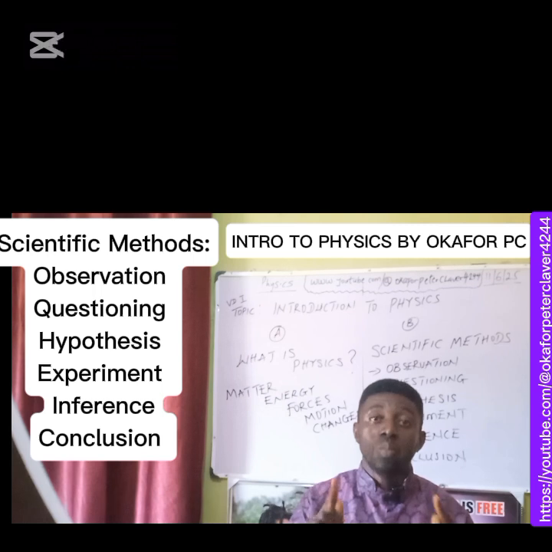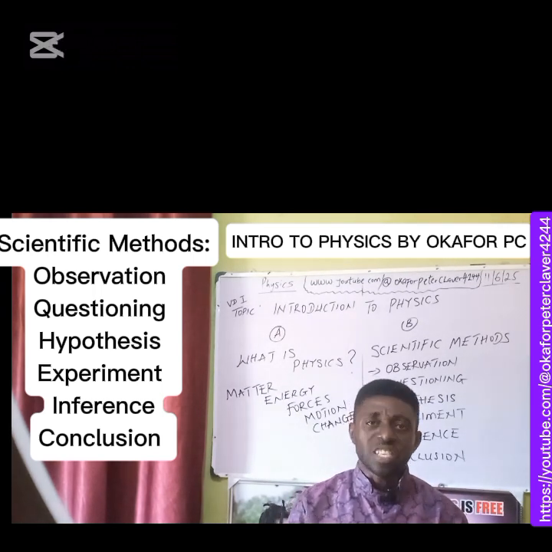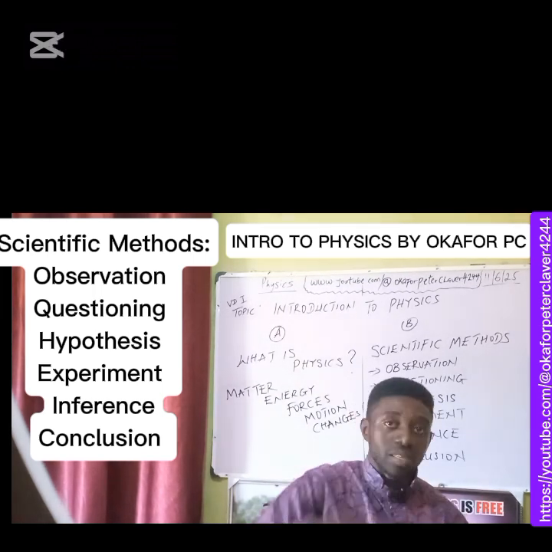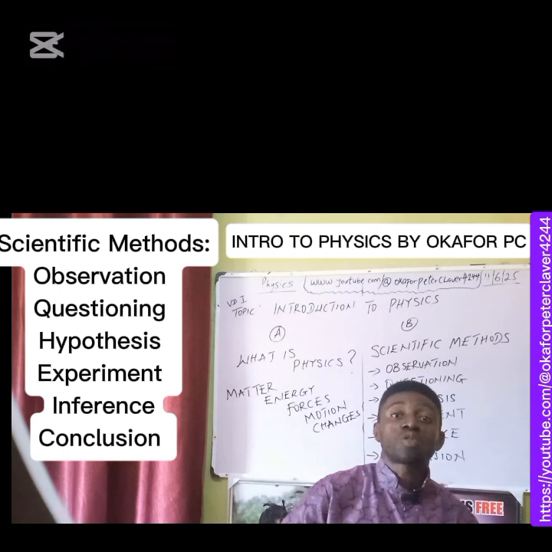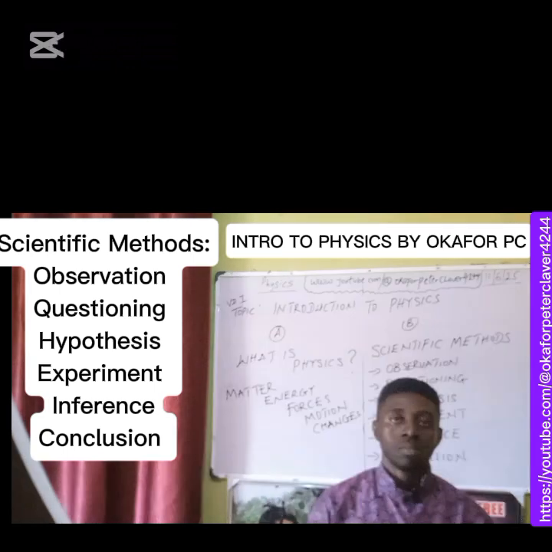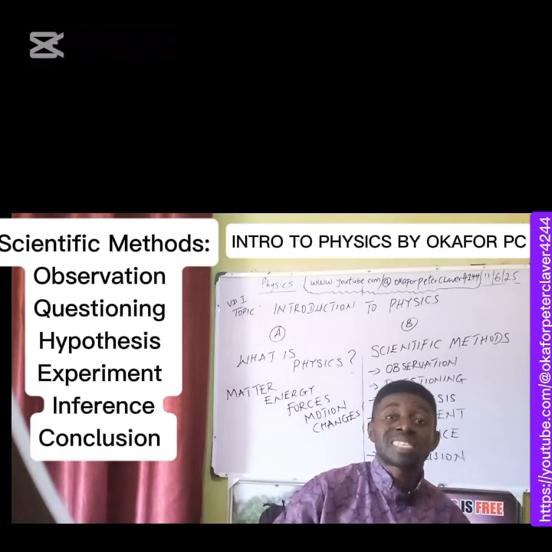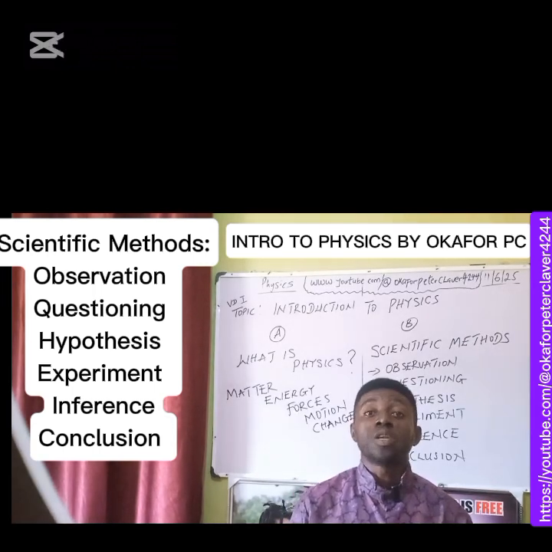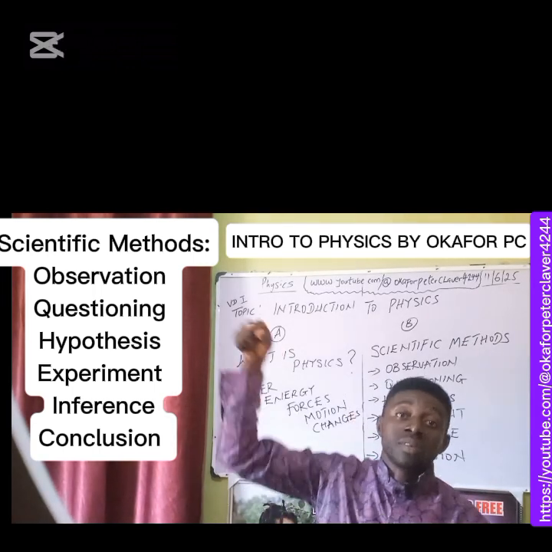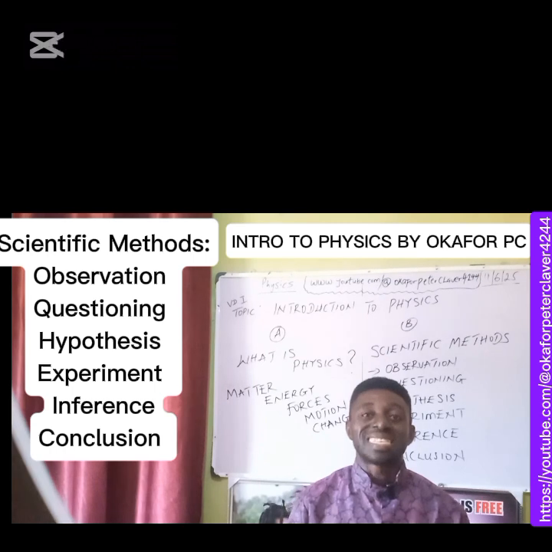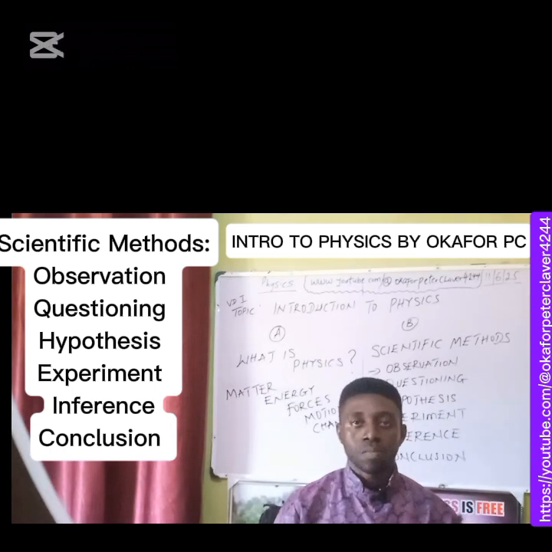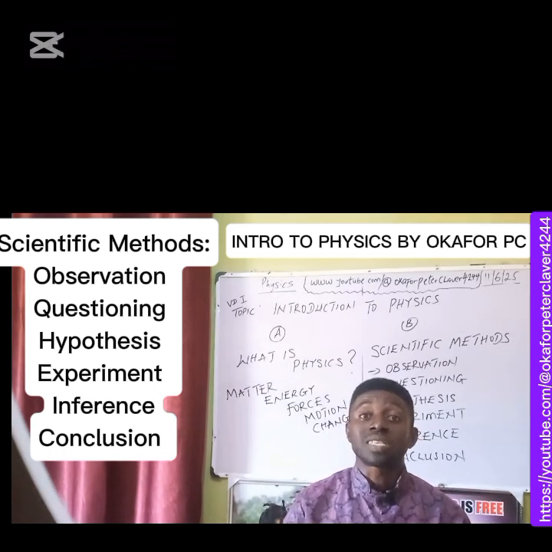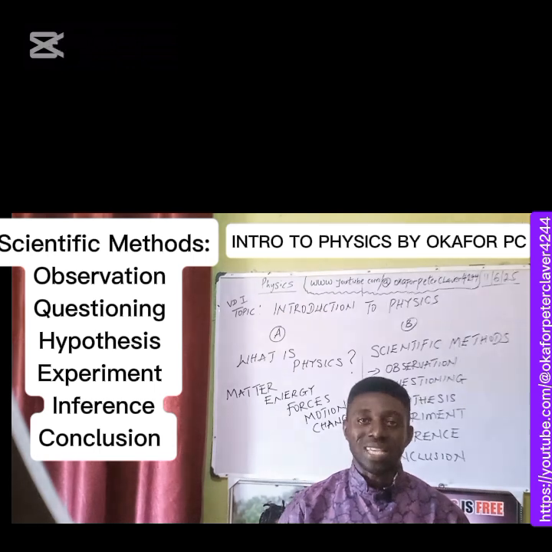If the earth wasn't moving at its speed around the orbit of the sun, the earth would have collapsed inside the sun. So the movement of the earth makes it possible for the earth to escape the gravitational pull of the sun. If not for the motion of the earth, it would have sunk into the sun and our existence would go into extinction. So the motion of things around us is of paramount importance to scientists.